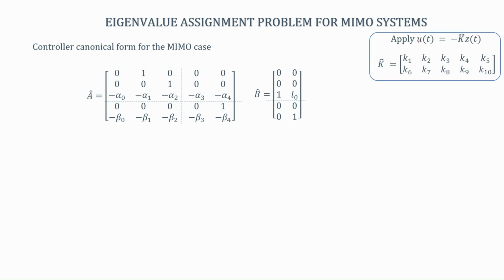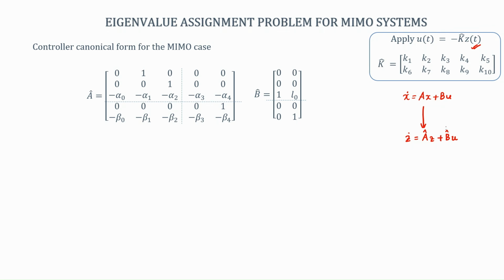Suppose I use a control law of the form u equal to minus k hat z. Remember, I have converted x dot equal to Ax plus Bu to z dot equal to A hat z plus B hat u, where this is my B hat and this is my A hat. Okay. And now, here I am applying this control law u equal to minus k hat z. It is exactly similar to what we were doing for the SISO case, and say k hat is a 2 cross 5 matrix here.